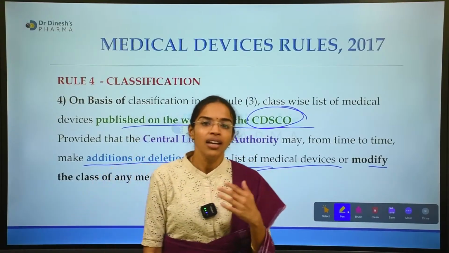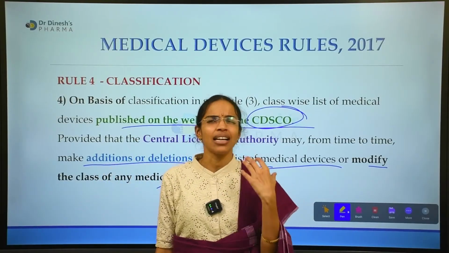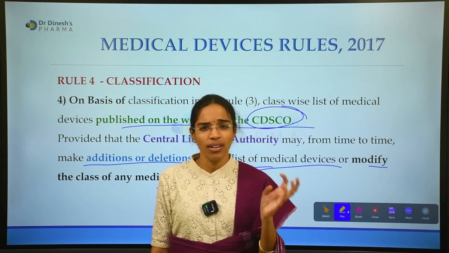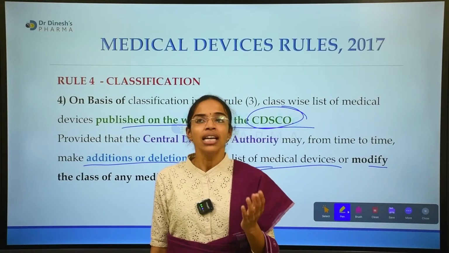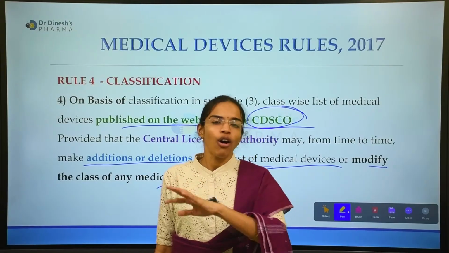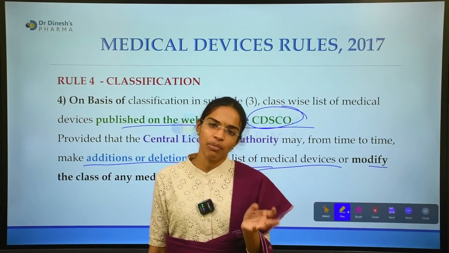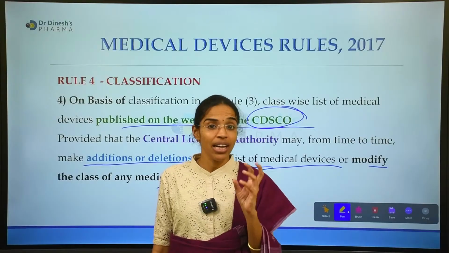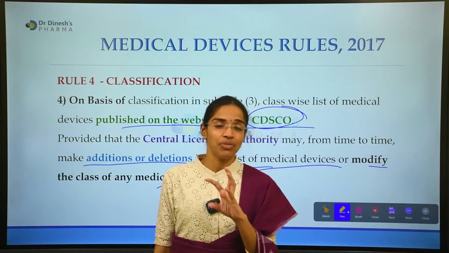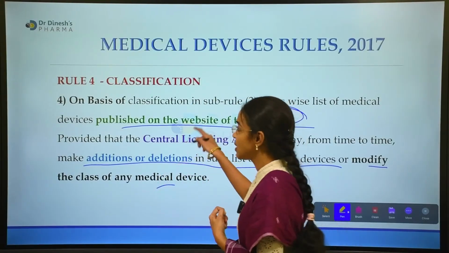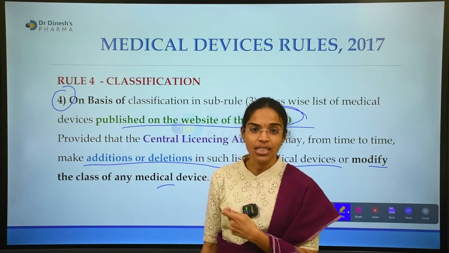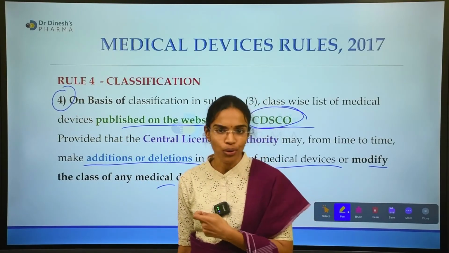Sometimes what happens, a particular type of device, take something like a very crucial implant or an IUD or something like a pacemaker or whatever it is, the risk classification of the device can be changed from C to D or D to C or A to B or B to C. Okay, this can be modified, so the CDSCO has every authority to modify the risk classification from time to time. So this authority of the central licensing authority is again mentioned in sub-clause 4 of rule 4.